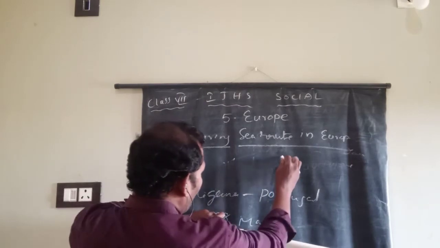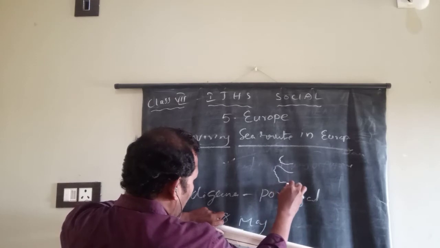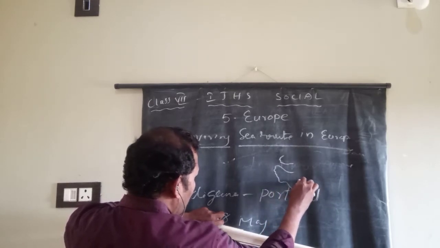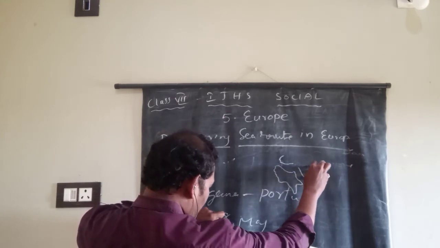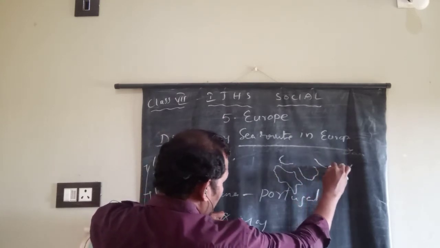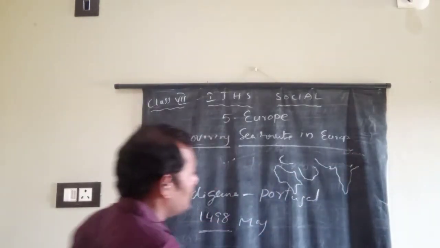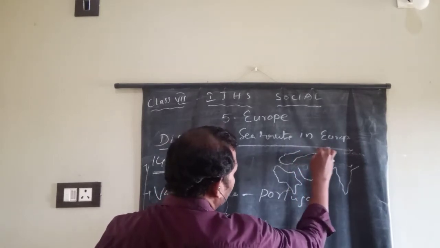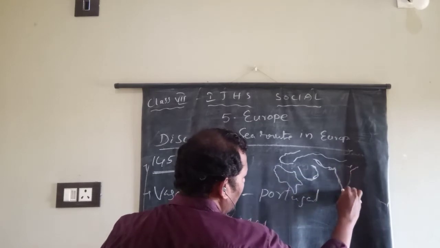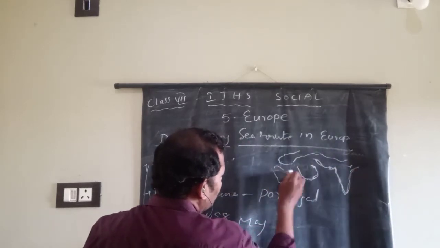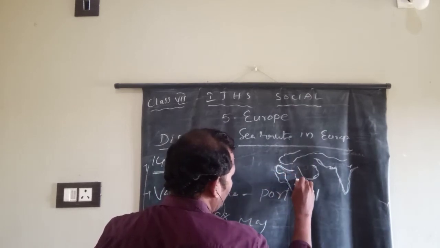This is Portugal, and here South Africa, and this is the Arabian area, and this one is India. Here this is France and Europe. This is the Arabian area, and Iraq and Iran, this is India. And this one is Africa.